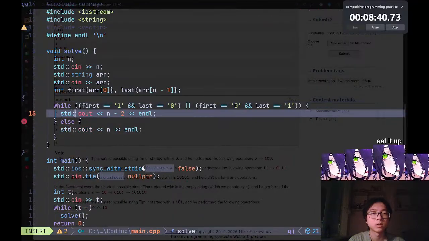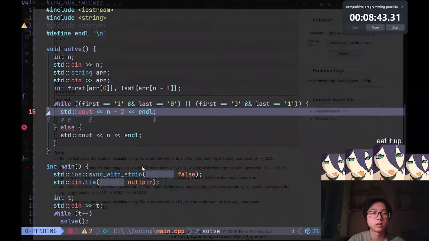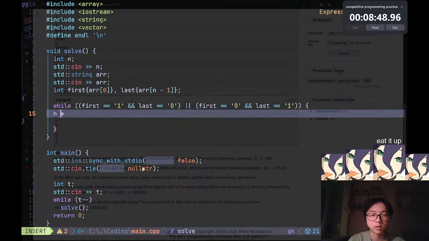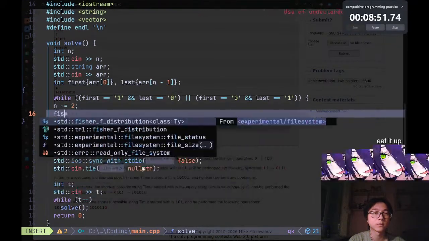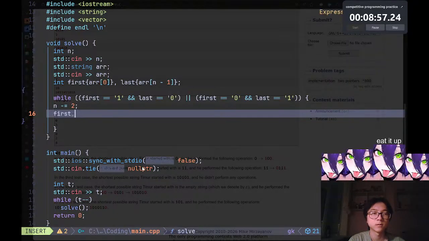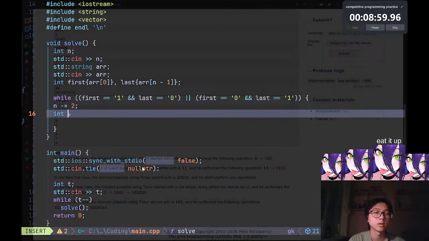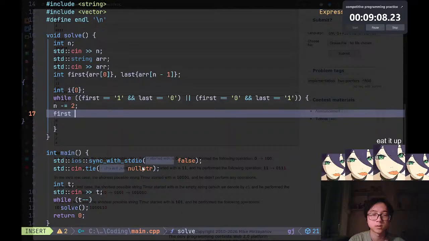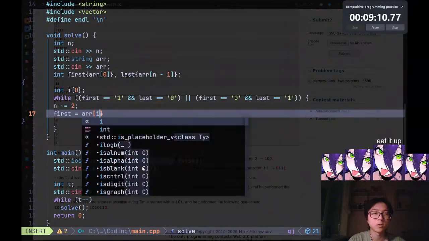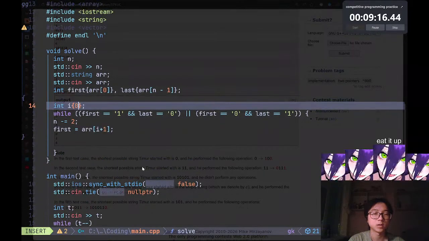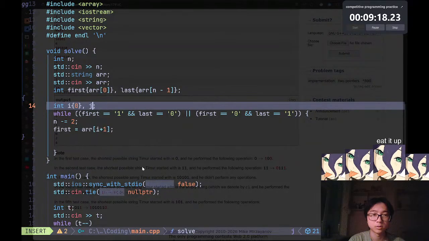Do a while loop. N minus equal to first minus minus. First equals, okay. And we have an int here, int r, int i, it's going to be 0. First is going to be equal to r of i plus 1, and then j, so there you go.